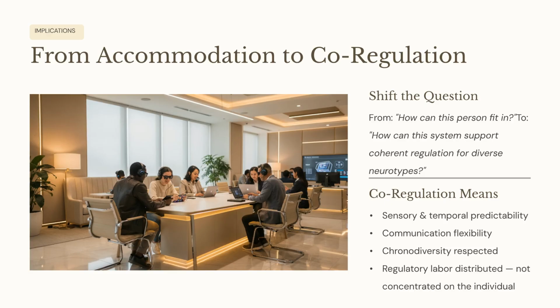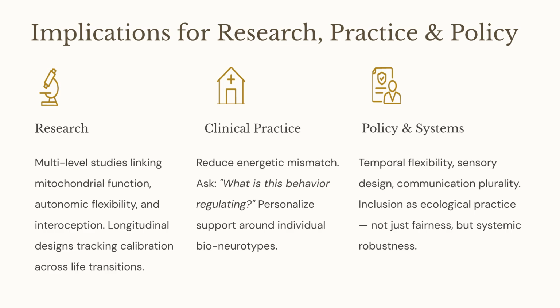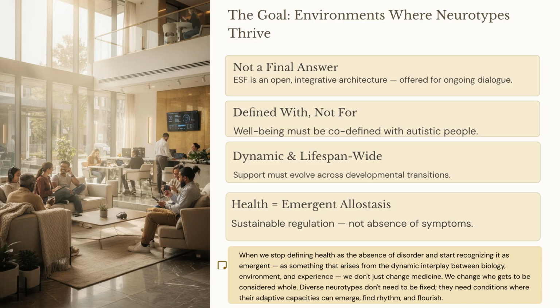Co-regulation includes sensory predictability, communication flexibility, and distributing regulatory labor. For research, this means multi-level studies linking biological function and interoception. Clinical practice should reduce energetic mismatch and personalized support. Policy and systems need temporal flexibility, sensory design, and communication plurality for ecological inclusion. The goal is environments where neurotypes thrive.